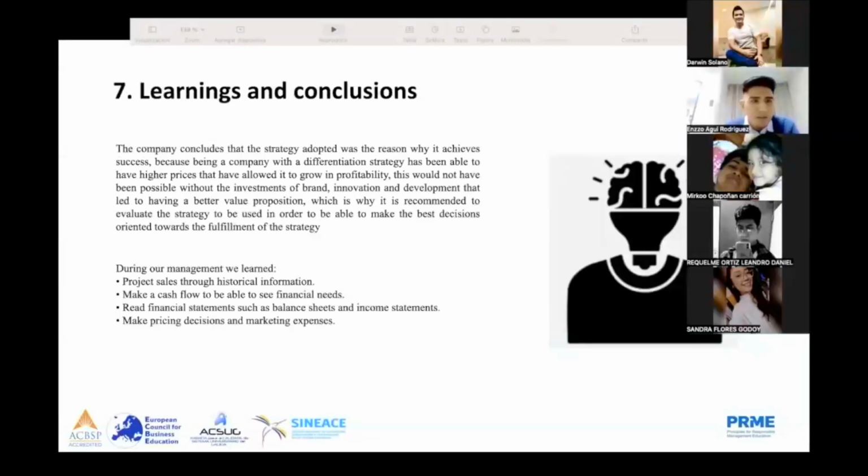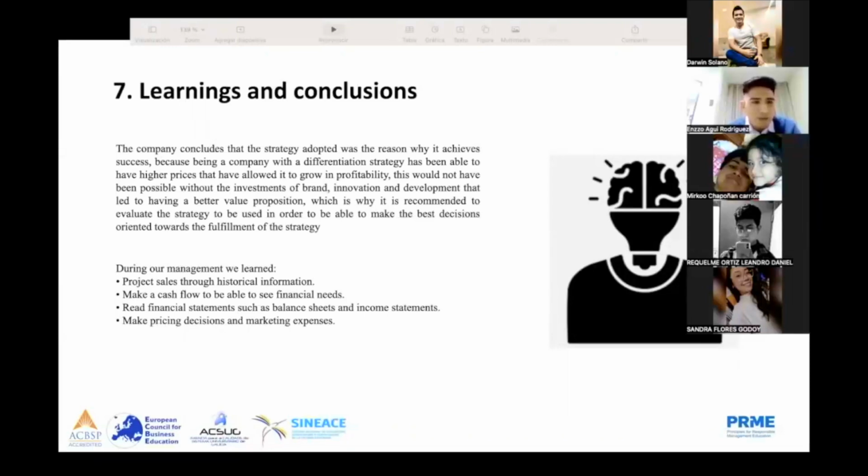Number 7, learnings and conclusions. The company concludes that the strategy adopted was the reason why it achieved success, because being a company with a differentiation strategy has allowed it to have higher prices that have allowed it to grow in profitability. This would not have been possible without the investments in brands, innovation, and development that led to having better value propositions, which is why it is recommended to evaluate the strategy to be used in order to make the best decisions oriented towards the fulfillment of the strategy.